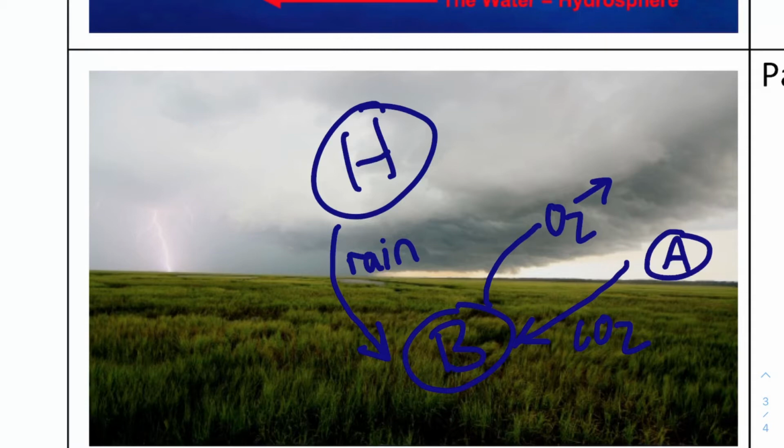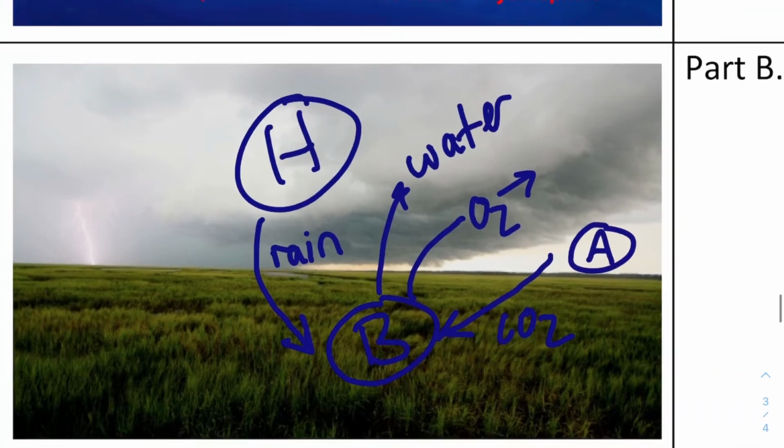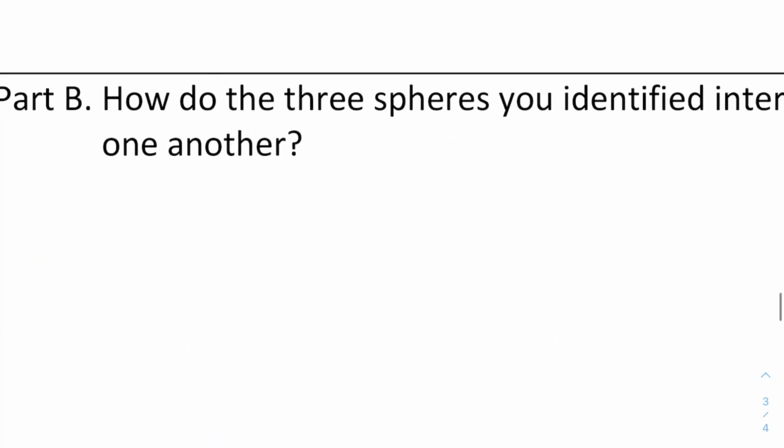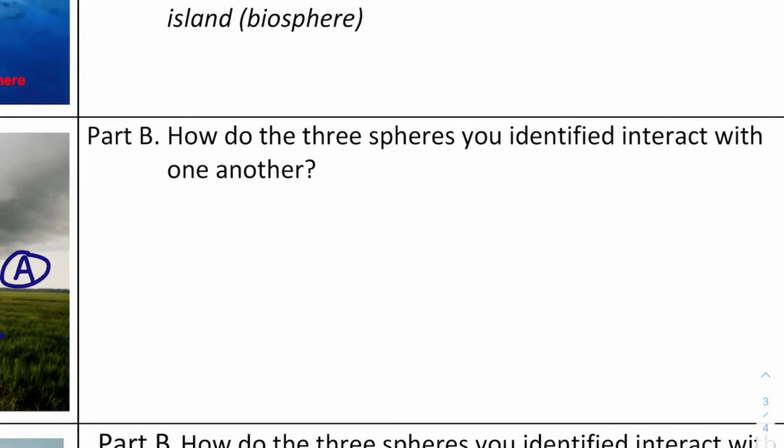Well, the biosphere can evaporate water off back into the atmosphere. So they work together as a system. None of them are sitting there by themselves. They're all connected. And if I'm going to put this into words, I can try to put it this way.